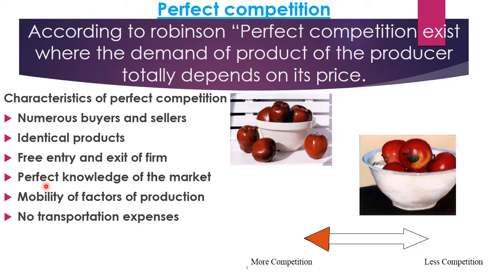Next comes the perfect knowledge of the market. Now here, the producers, buyers, sellers, all should have the perfect knowledge of the market regarding the product availability or the product price. Here the producers or the sellers know the price at which the other producers or sellers are selling the product, and they are also aware of the quality or the identical substitutes which are there in the